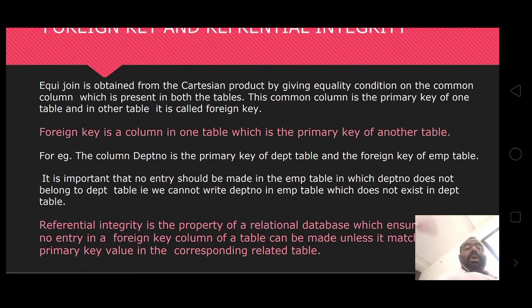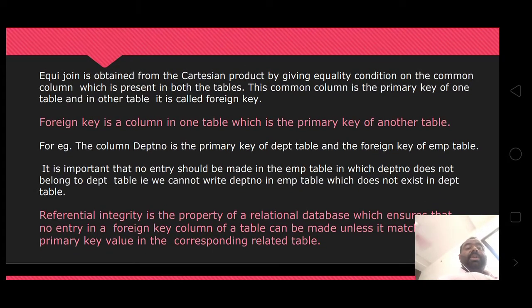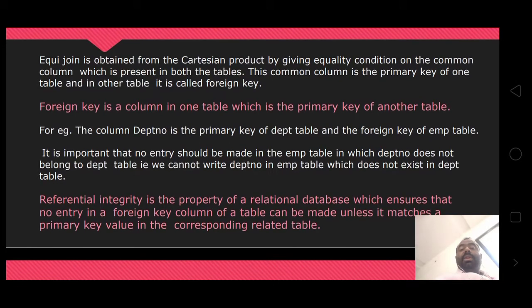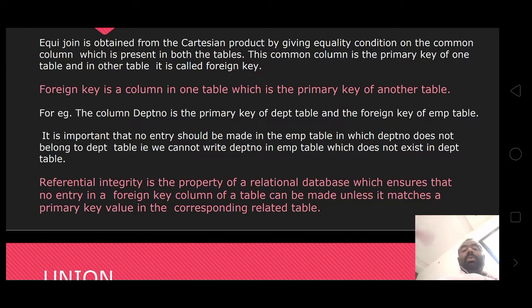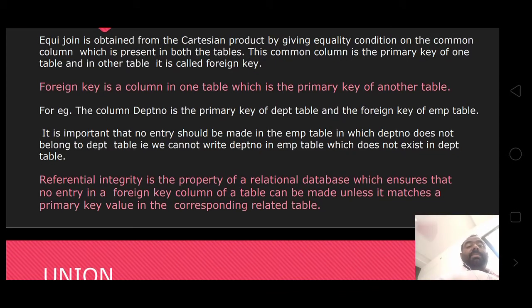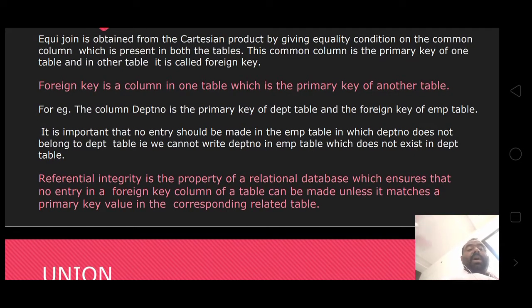This common column is the primary key of one of the tables, and in the other table it is called a foreign key. A foreign key is a column in one table which is the primary key of another table. For example, the column department number is the primary key of the department table and the foreign key of the employee table.